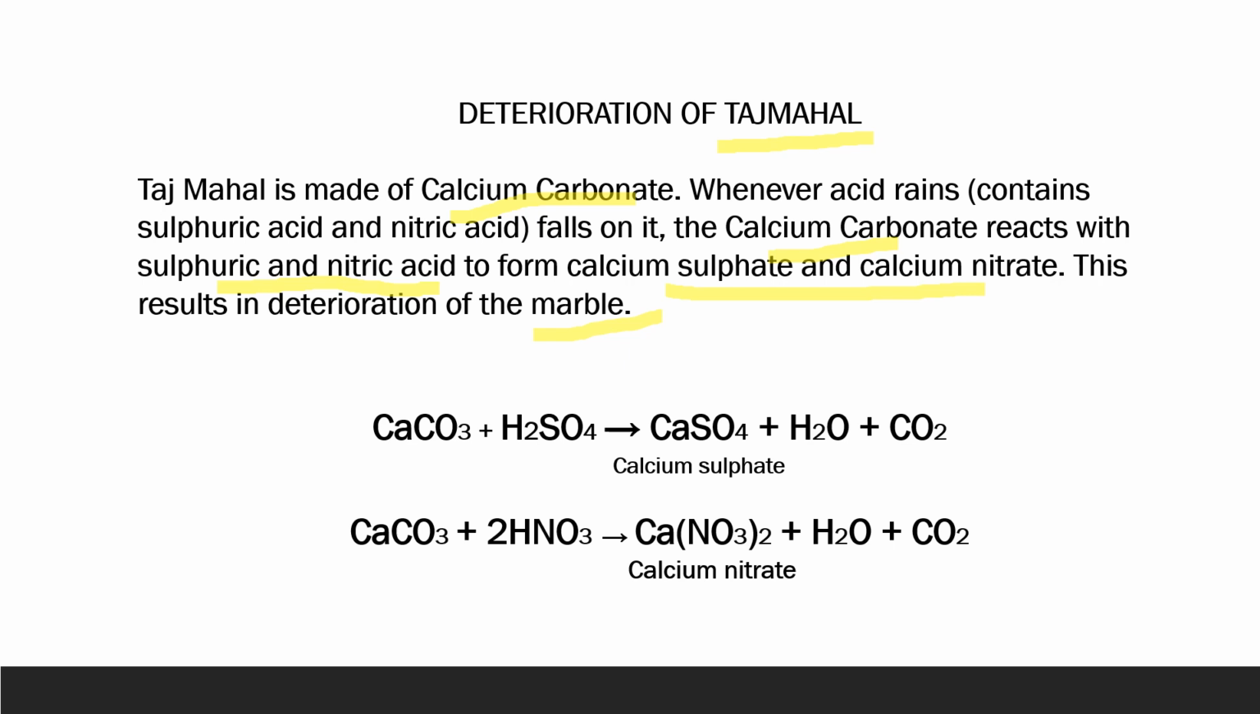And this is the reason why Taj Mahal has turned yellow or brown in color. And the reaction can be written like this. Calcium carbonate plus H2SO4 gives calcium sulfate and carbon dioxide gas is evolved. Again, reaction with HNO3 can be seen, calcium nitrate salt is formed and carbon dioxide gas is released. And just now we have discussed this reaction in the previous slide. So now you know why Taj Mahal has deteriorated, why that beautiful monument has become brownish yellow in color.